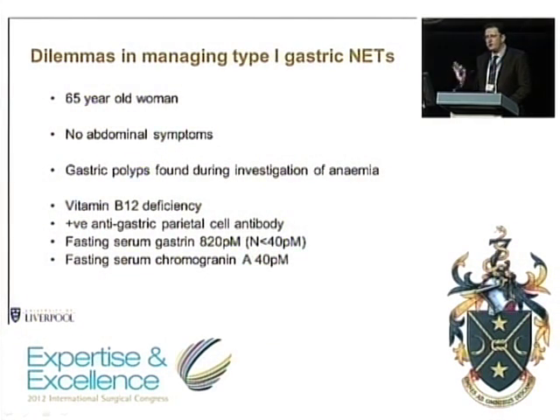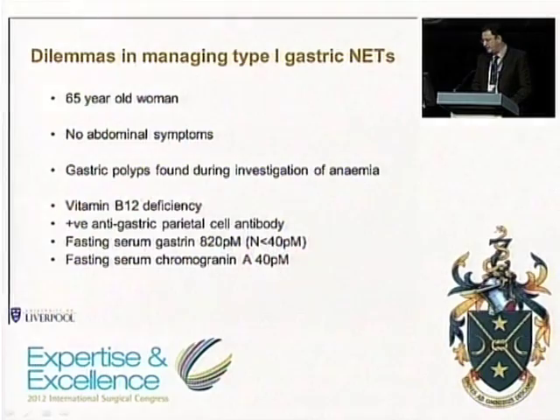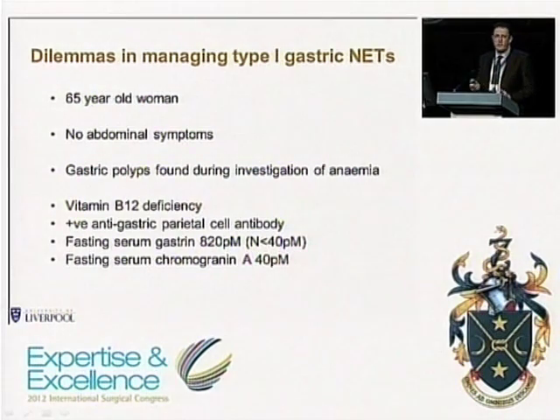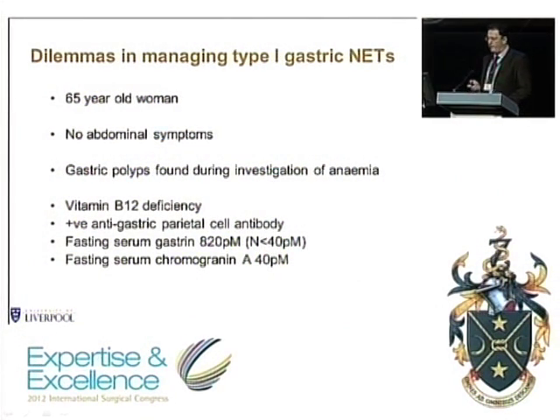And this is the most common scenario that you're likely to see. And I've got several patients like this in my clinic. So a 65-year-old lady who was referred by a GP for an open access gastroscopy because of anemia. During this investigation, some gastric polyps were found, and these were found to be gastric neuroendocrine tumours on biopsy, but no other biopsies were taken at the initial endoscopy.